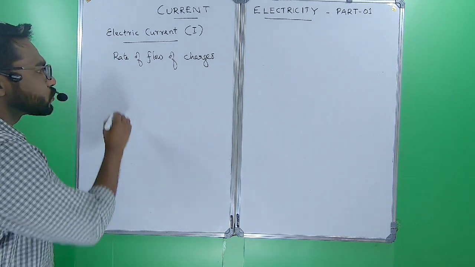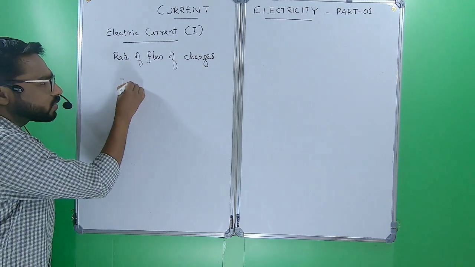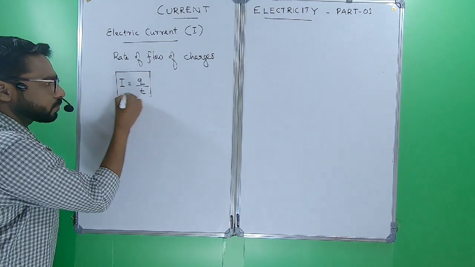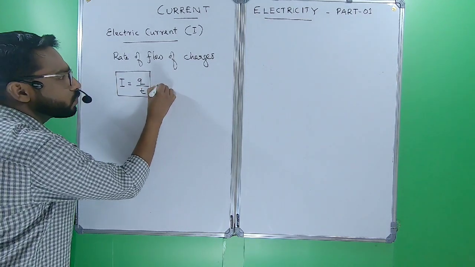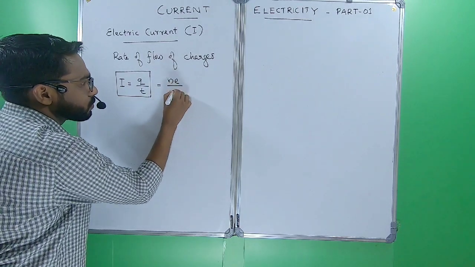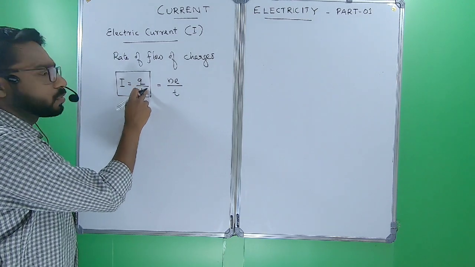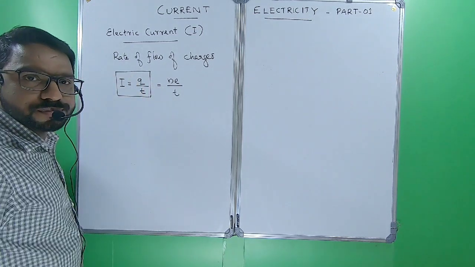So, from the definition we can write I equal to Q by t, and Q we can write as ne. Q indicates charge, t is the time interval for which the charge Q flows.